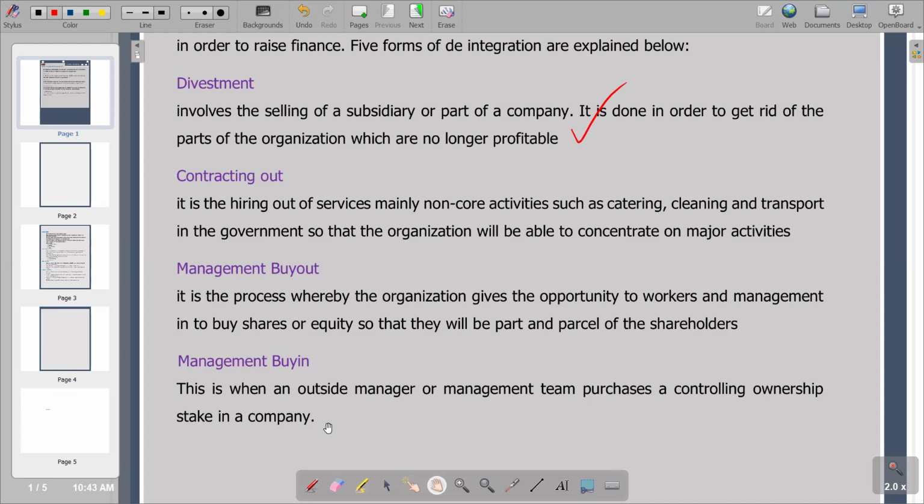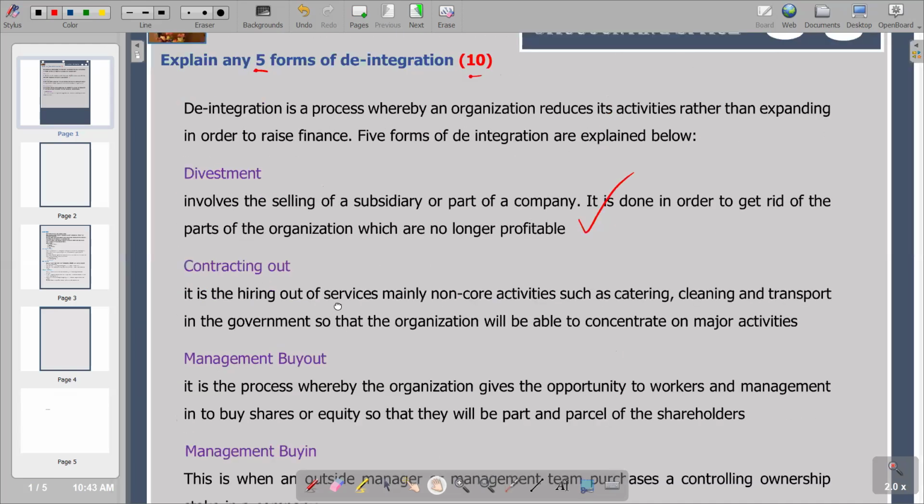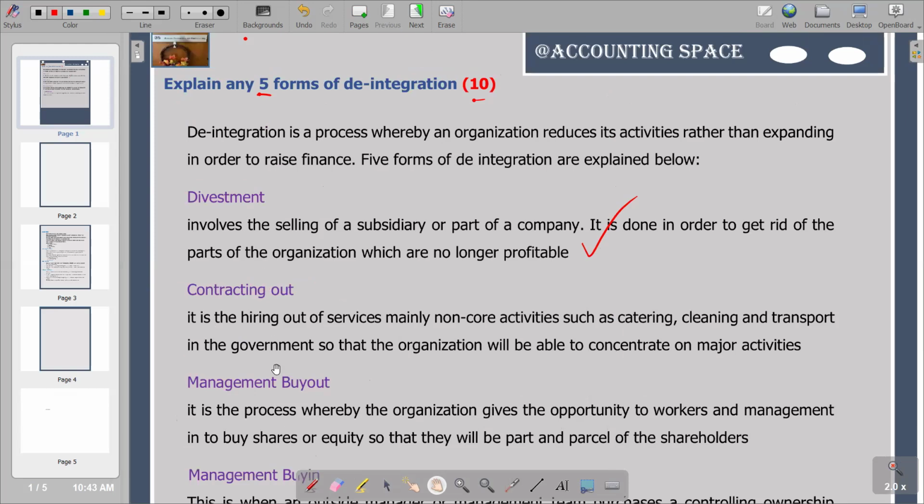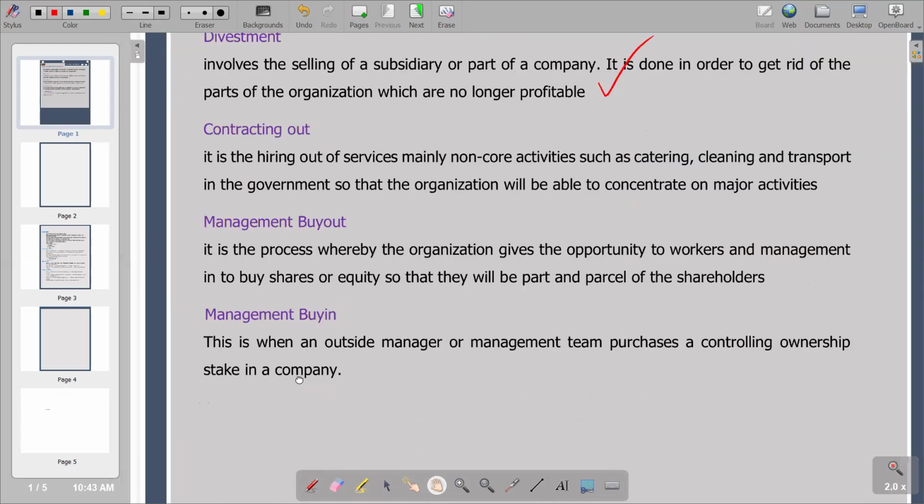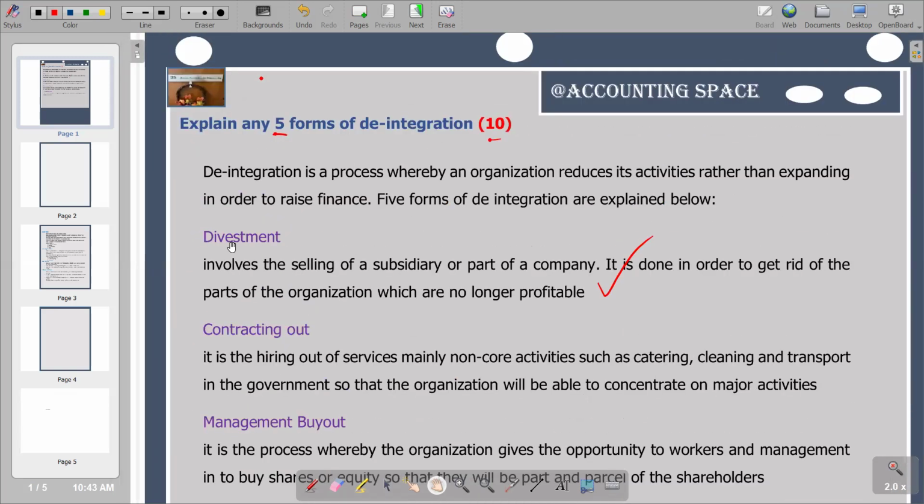So this is the last part of our forms of de-integration. Remember, the question only needed 5, and we have 1, 2, 3, 4. We have 4 forms that we have raised here in the form of de-integration. So obviously there is still one which is needed.